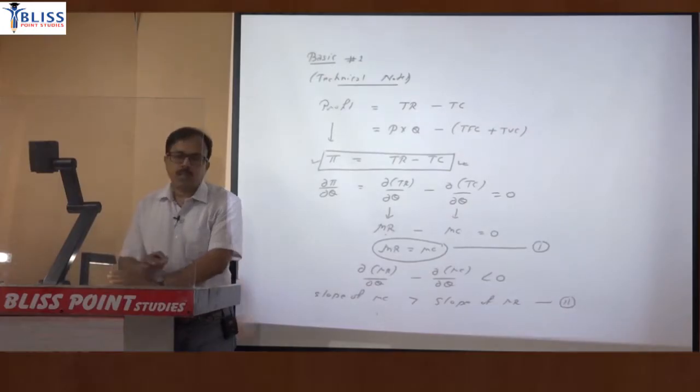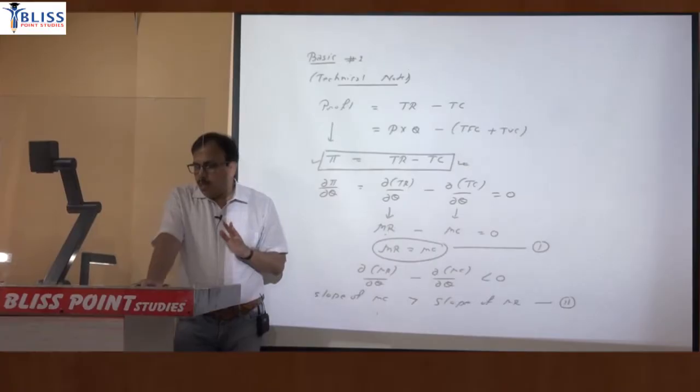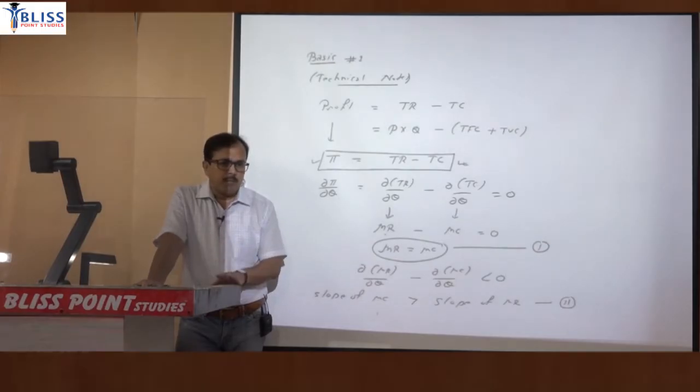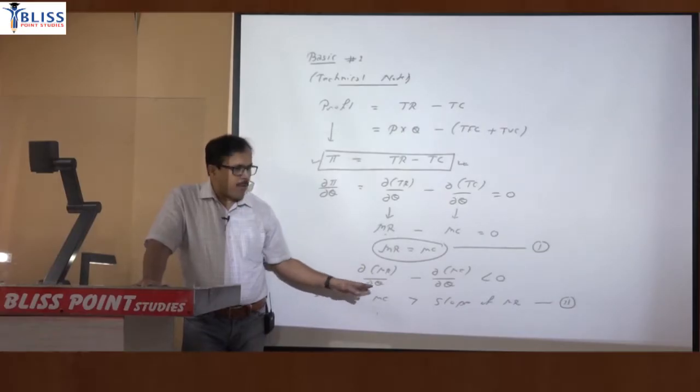That is the sufficient condition. So the profit of the firm gets maximized where MR equals MC, that is the first condition, and second, the slope of MC is greater than the slope of MR. Now in simple words it is known as MC cuts MR from below.